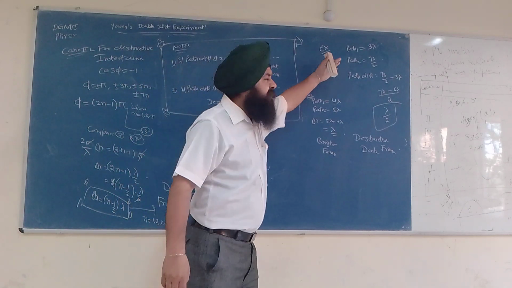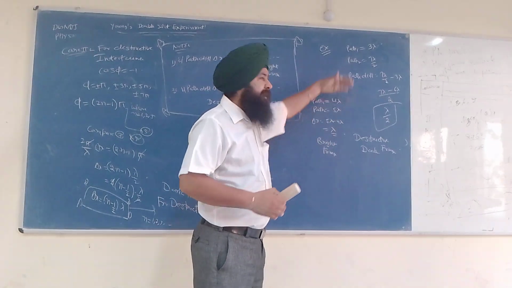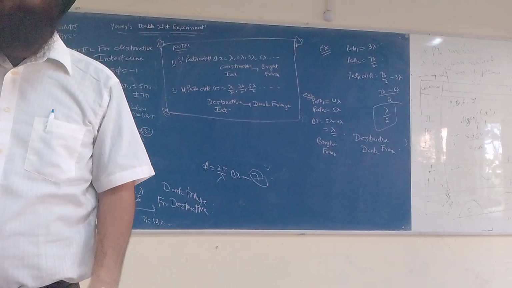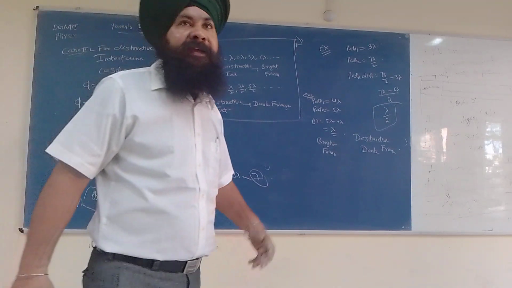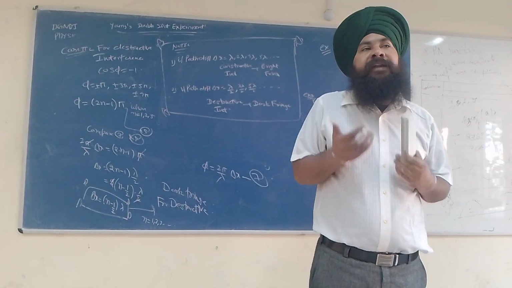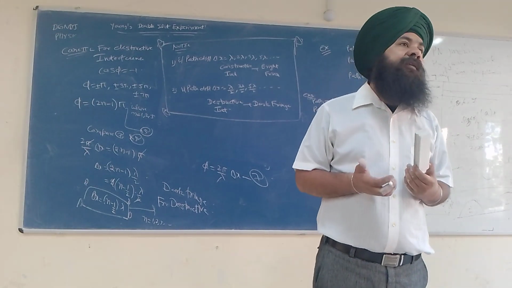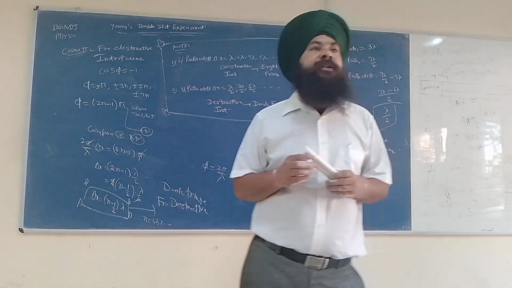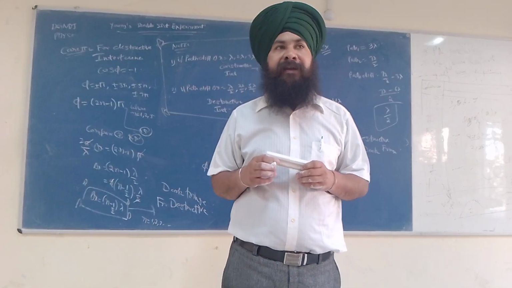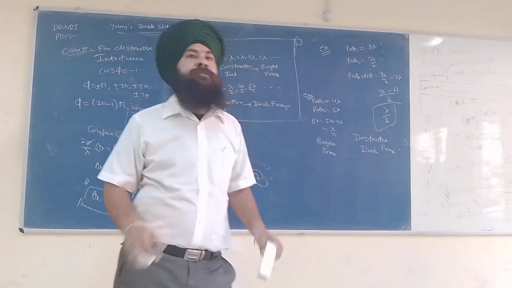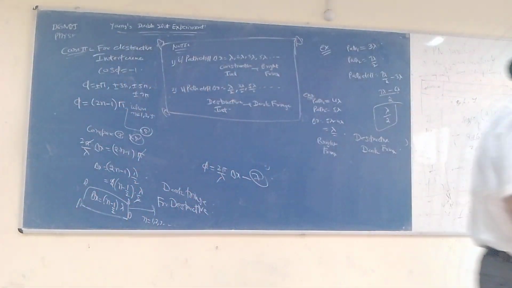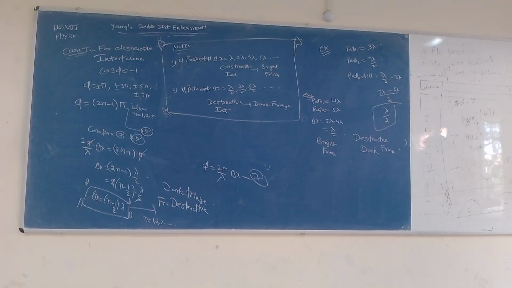So by taking the difference of two paths, we can calculate the path difference, and by calculating the path difference, we can easily assess whether the interference is constructive or destructive. The constructive interference leads to a maximum intensity bright fringe, and destructive interference corresponds to the minimum intensity dark fringe.